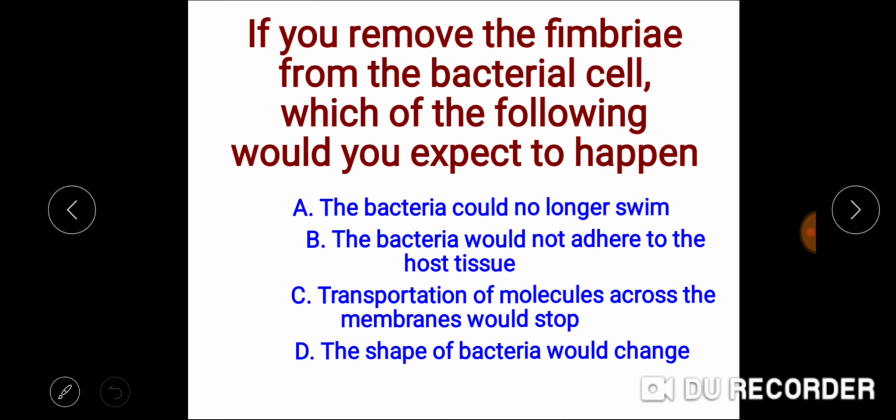So this is the right answer, the second one, because these fimbriae are responsible for attaching the bacteria to the rock surfaces or host tissue.